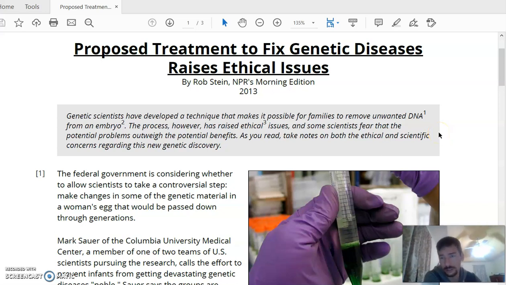All right, so we're going to talk a little bit about how to find central ideas. And then we're going to talk about how we go about understanding how the author is connecting ideas within a text. All right, so let's go ahead and look at this. So you have a nonfiction text, "Proposed treatment affects genetic diseases, raises ethical issues," right?